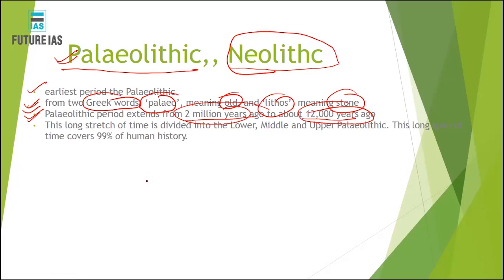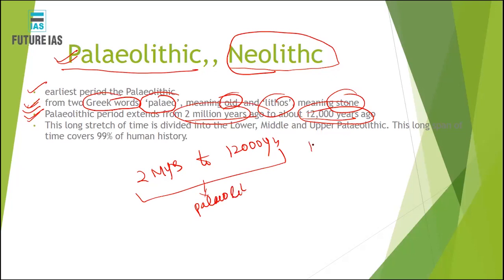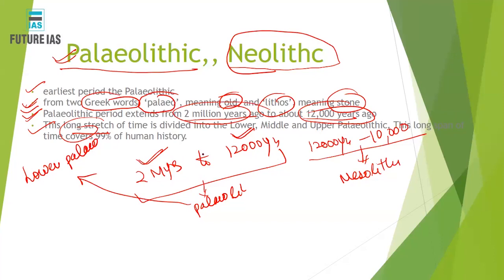That whole period was known as the Paleolithic period. Then from 12,000 years ago to 10,000 years ago is the Mesolithic. This large period, 2 million years ago to 12,000 years ago, was known as the Paleolithic period.